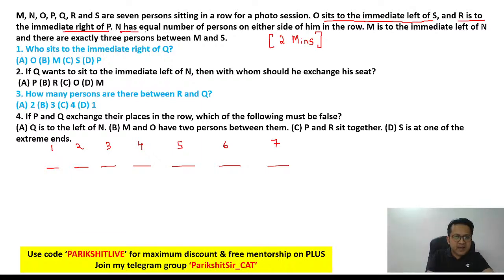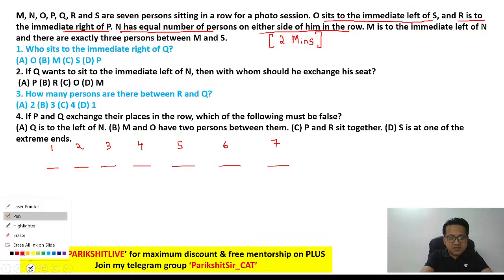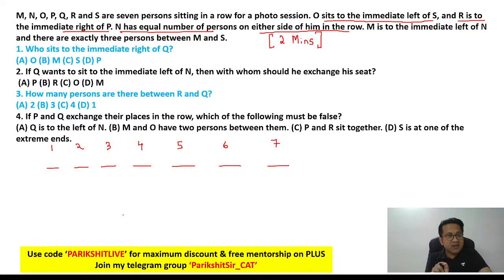Next, N has equal number of people on either side of him in the row. Now think about it. The only place where you can have equal number of people on either side is when you are exactly at the center. Will you agree? And in this case, they are saying N has equal number of people on either side. So it would mean N is at the center, right?